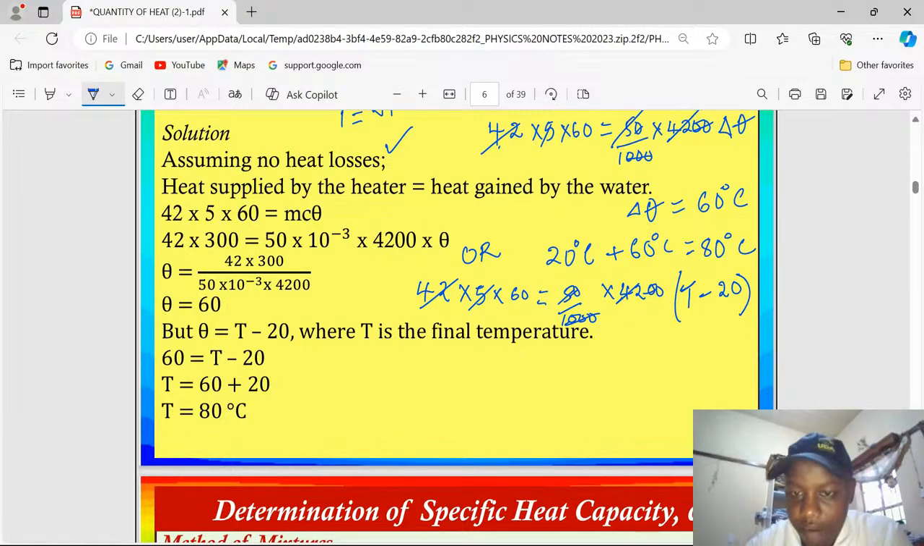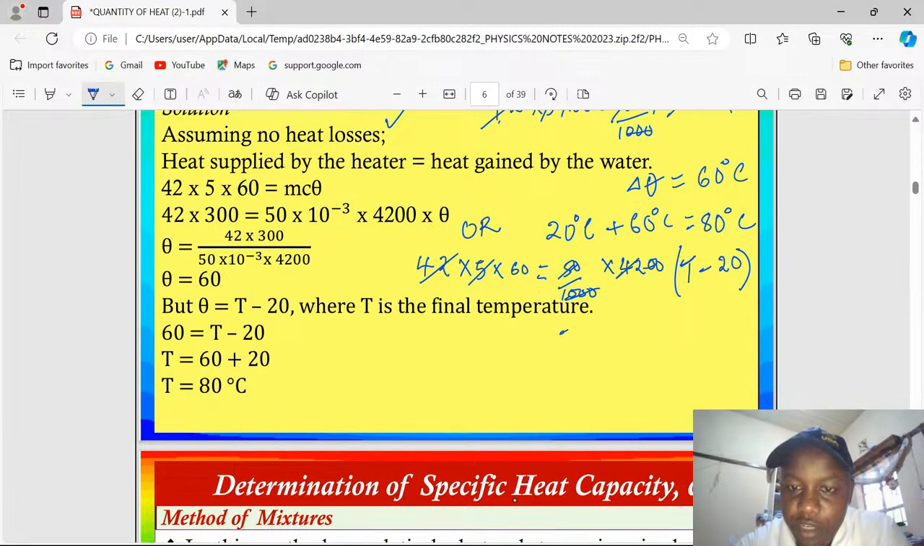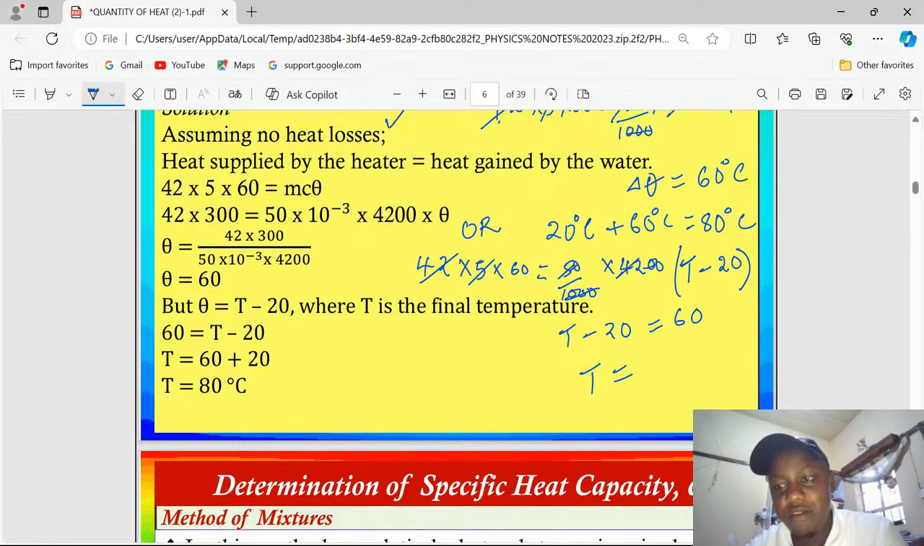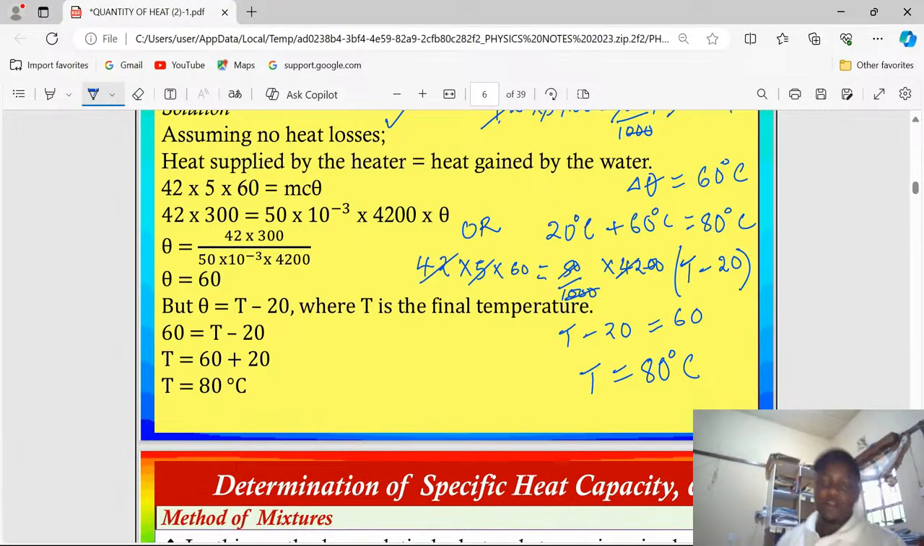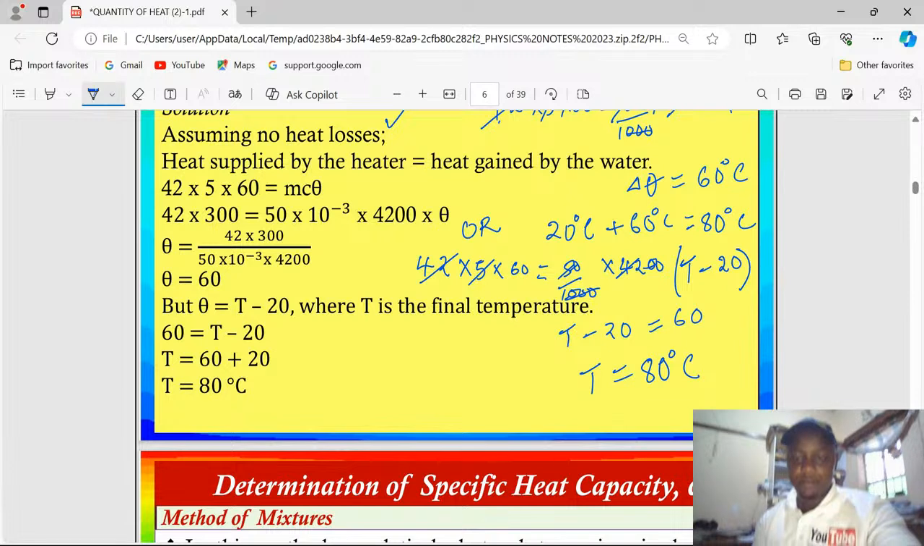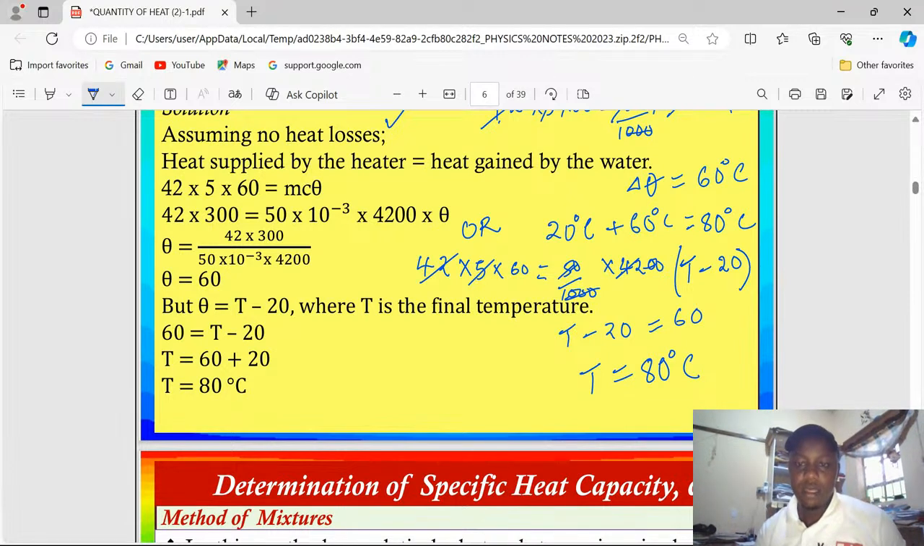Therefore, we will find ourselves talking about T minus 20 equals 60. And to remain with T as the final temperature, we will have to take 20 to the right-hand side where it gets added, and we will have 80 degrees Celsius as the final temperature. So that is how we determine the final temperature in case it is asked.